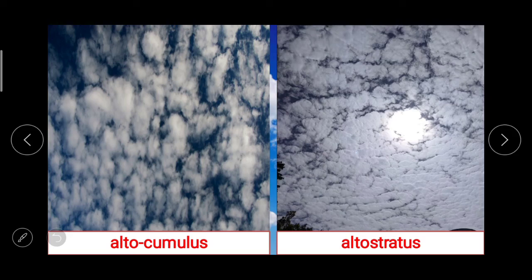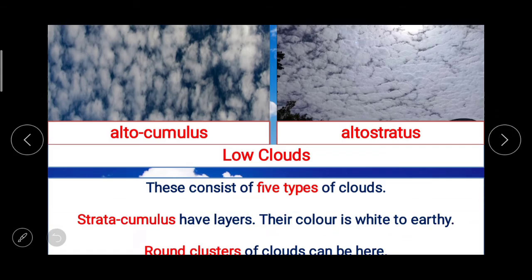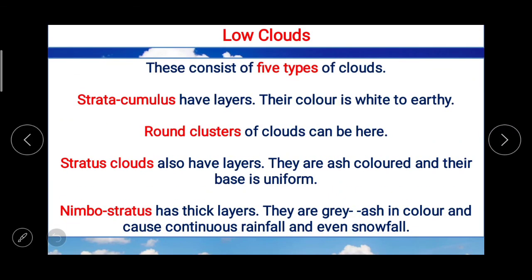Round clusters of clouds can be here. Stratus clouds also have layers. They are ash colored and their base is uniform. Nimbostratus has thick layers. They are gray ash in color and cause continuous rainfall and even snowfall.